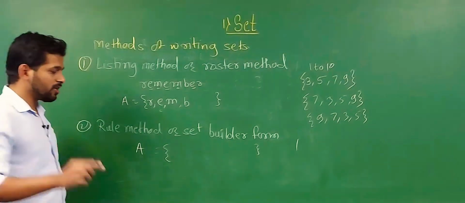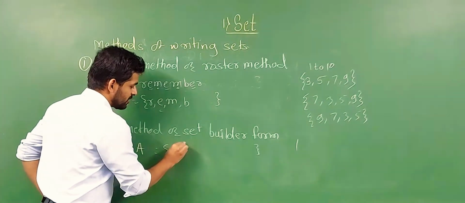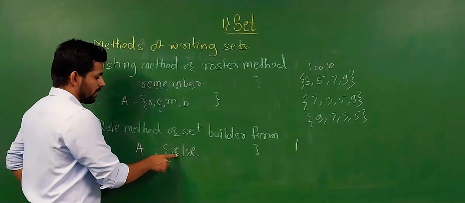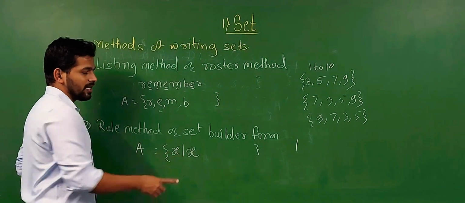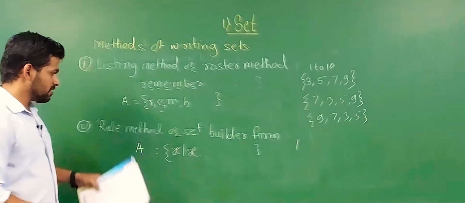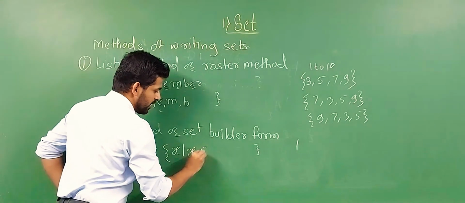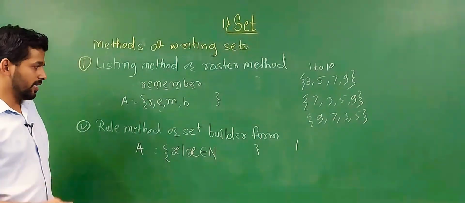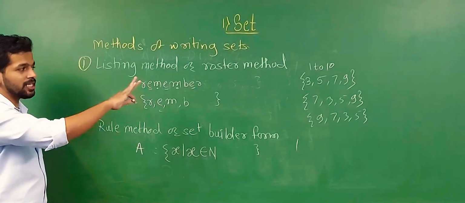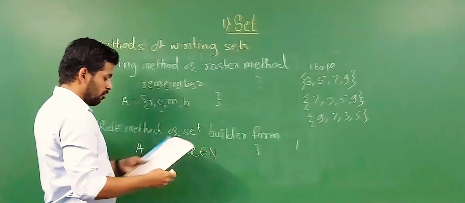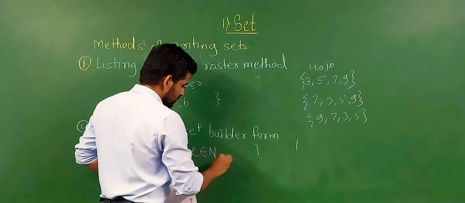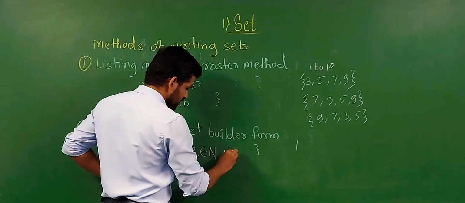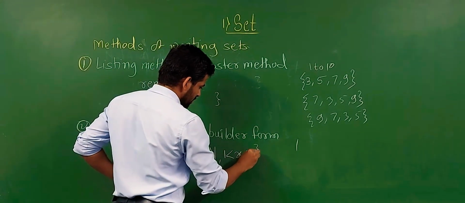We use a variable here, so suppose we take x as the variable. x such that x is a natural number, that is, x is an element of natural numbers, and the value of x is in between 1 and 10.